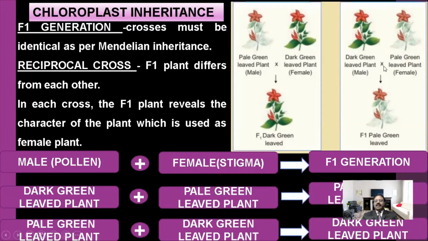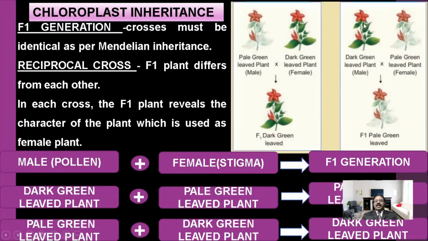Okay, dark green leaf plant: we are taking it as a male. In the same way, we are taking the pale green leaf plant as a female plant. In the first cross, the male is pale green. In the second cross, the male is dark green leaves. So, reciprocal: we are taking the pollen from the dark green leaf plant, the male, and putting it into the stigma of the pale green leaf plant, that is a female one.